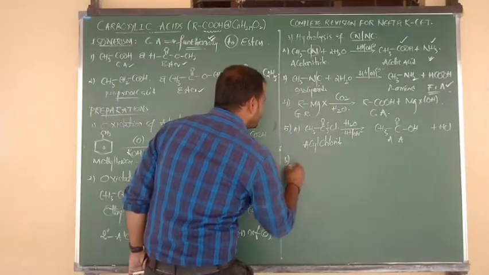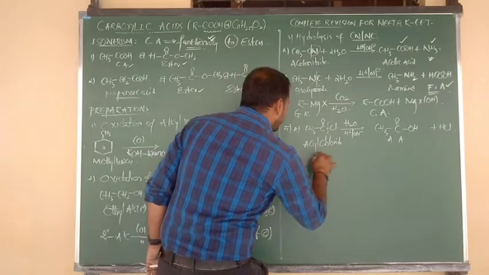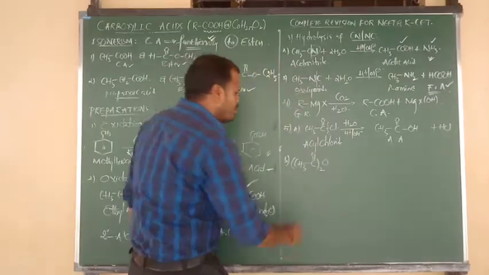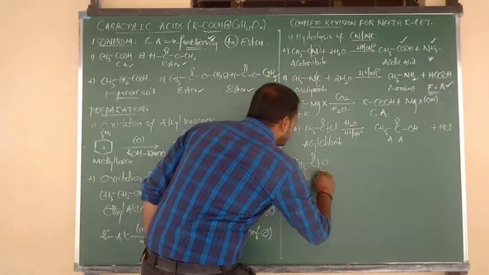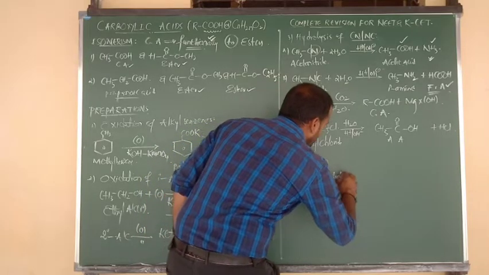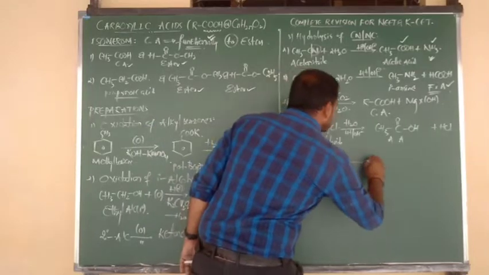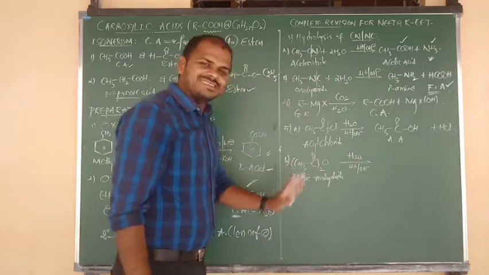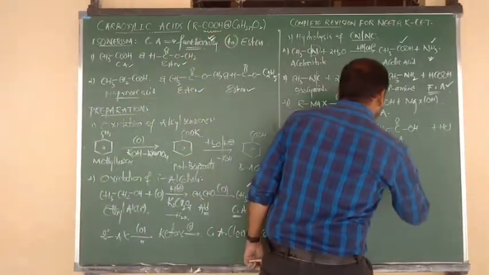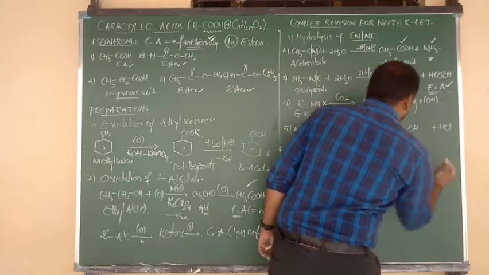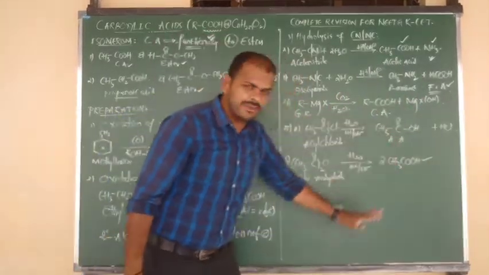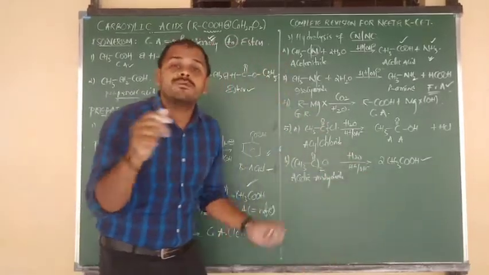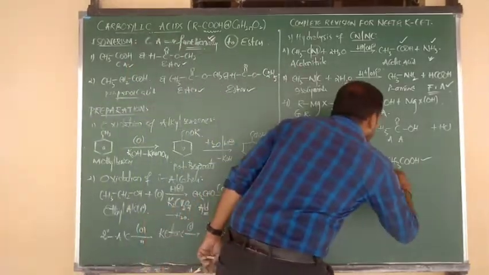This is the second example I am going to give you. CH3 bonded to C double bond O, taken twice, connected through O. So what is the name of this compound? You know very well, this is acetic anhydride. Acetic anhydride upon hydrolysis, same thing in acidic or basic medium. But here two acyl groups are there. That's why you are going to get 2 moles of acetic acid, no other byproduct. Acyl chlorides upon hydrolysis give carboxylic acid. Acid anhydrides upon hydrolysis give 2 carboxylic acids, here acetic acid.